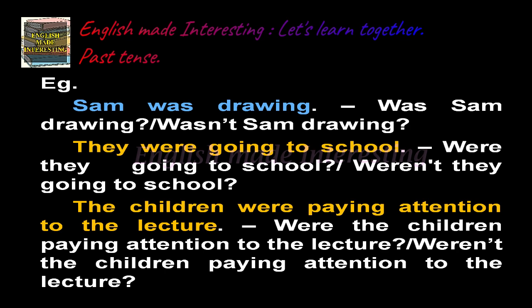They were going to school will be written as, were they going to school? Weren't they going to school? These are the interrogative past continuous tense forms. The children were paying attention to the lecture. This sentence will be written as, were the children paying attention to the lecture, or weren't the children paying attention to the lecture?